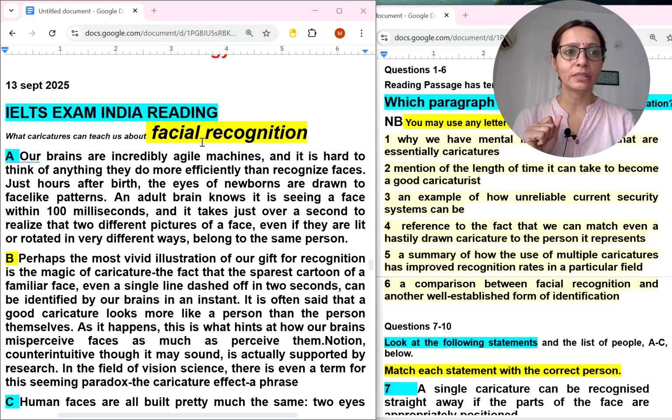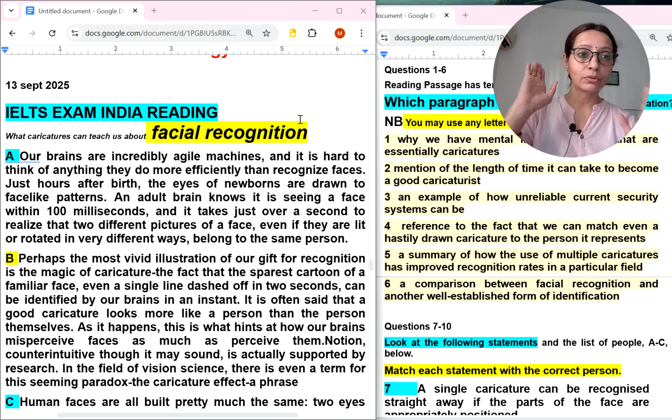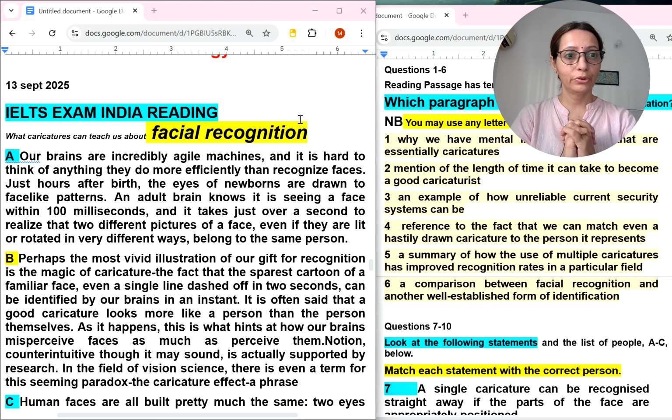Let's do this difficult kind of reading. Why am I saying this? Because I can see the word brains here, and facial recognition. Let's read the title: What creatures can teach us about facial recognition? It means this is all about science reading, so don't worry about it. With simple steps, with a keyword strategy, with a little understanding of the question statements, we can find answers. At least I can guarantee you 10 correct answers out of this kind of reading.